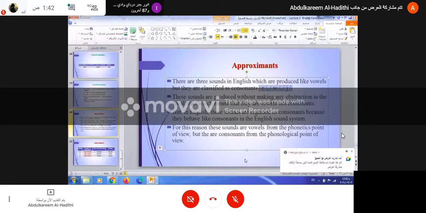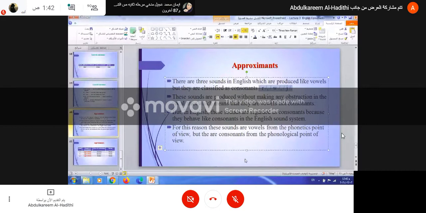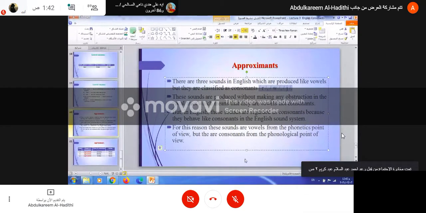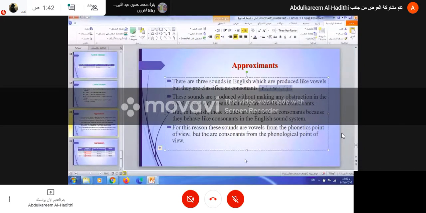We said that the difference between vowels and consonants is that consonants are produced by making an obstruction, either a full obstruction, stopping the air completely, or by making a very narrow passage to create friction.